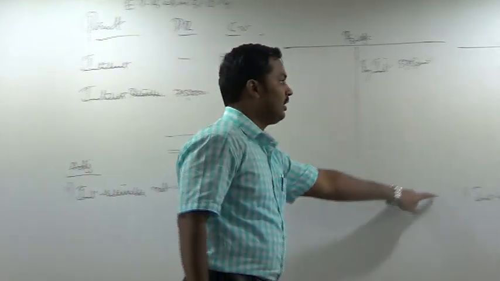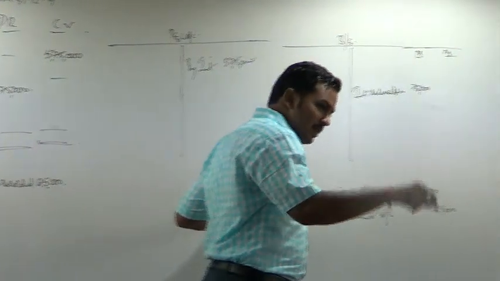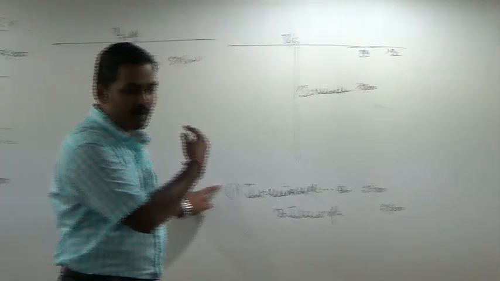Interest receivable account debited to interest account is the entry you pass. So now how do you show it? Interest receivable account should be debited. It is already showing a debit balance.